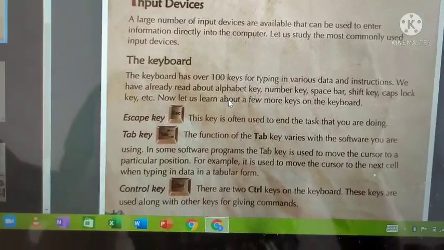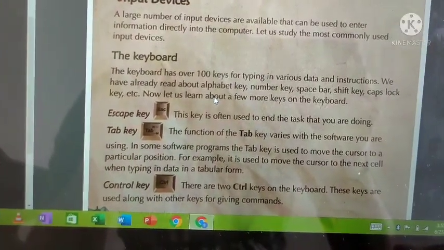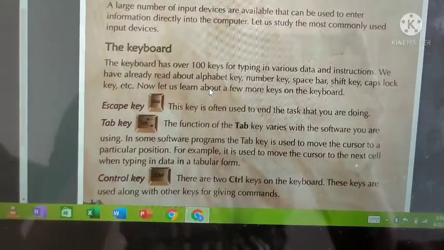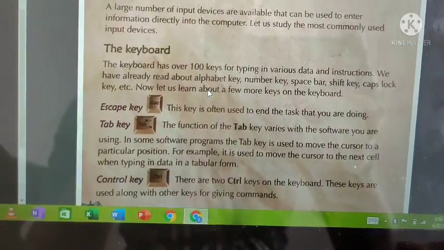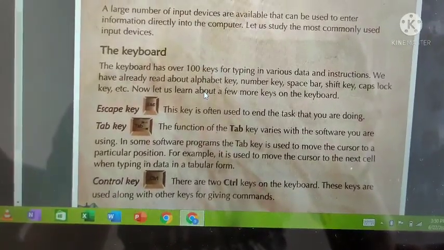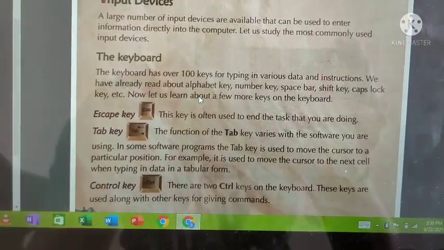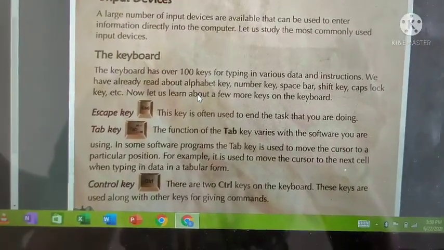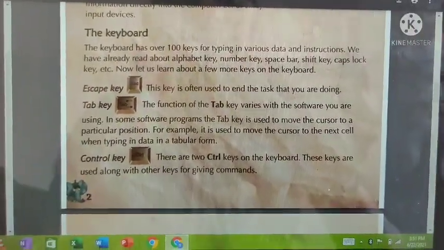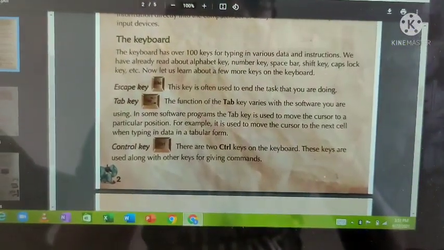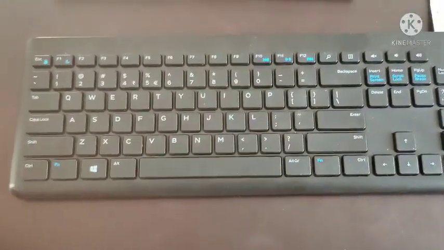The keyboard has over 100 keys for typing in various data and instructions. We have already read about the alphabet keys, number keys, space bar, shift key, caps lock key, etc. Now let us learn about a few more keys on the keyboard. Keyboard is a main input device, we know that very well. Let's take this keyboard as an example. What keys are there?